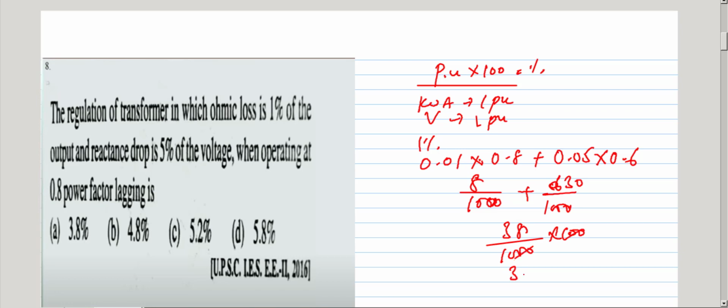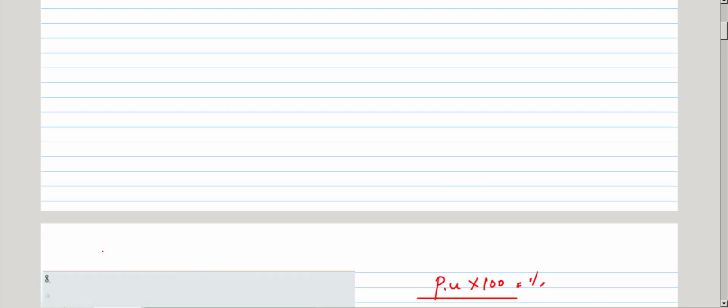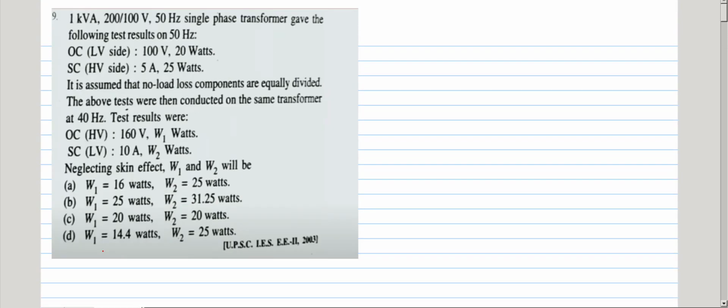So 10 cancel, 3.8%. So regulation is 3.8%. Next question. If you see here, first one, he is given a single phase transformer.